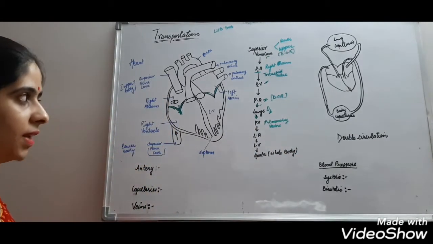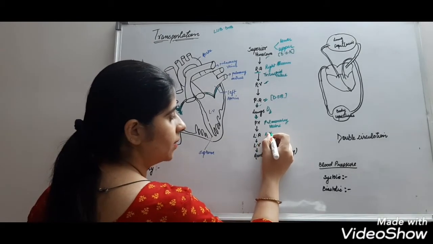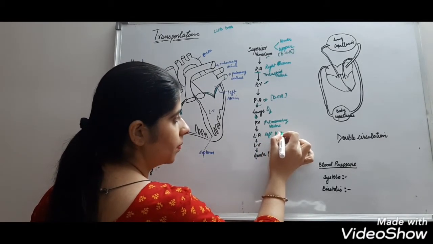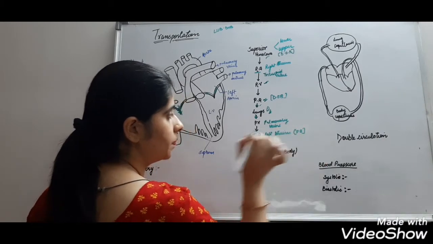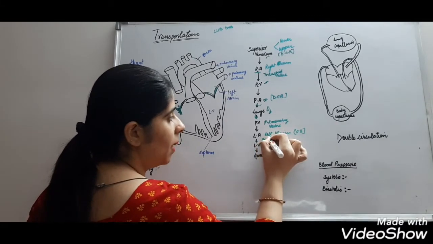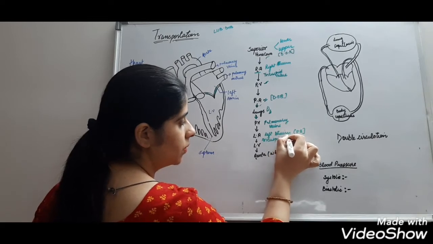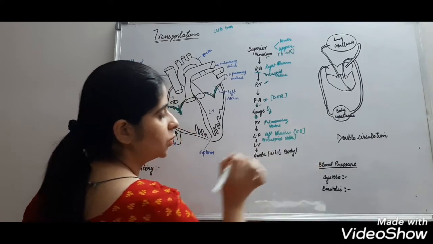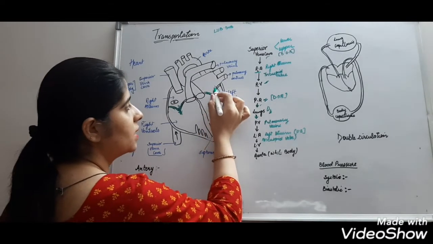These pulmonary veins transfer the blood to left atrium. Now here is oxygenated blood. From the left atrium, bicuspid valves are present. When the left atrium is full of the blood, it exerts pressure on this bicuspid wall.